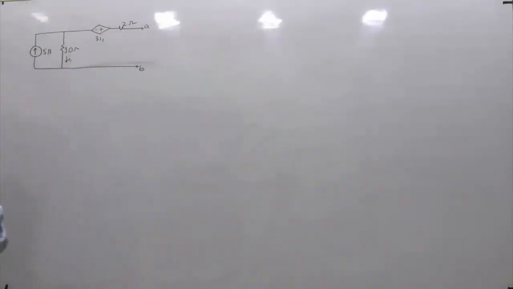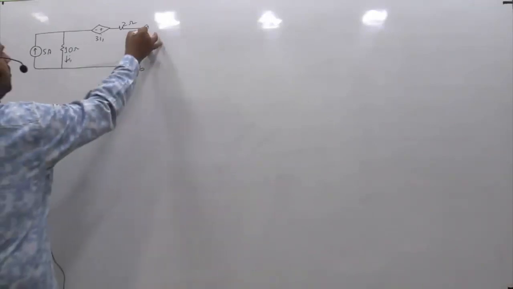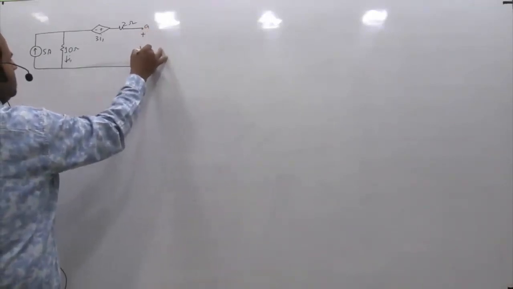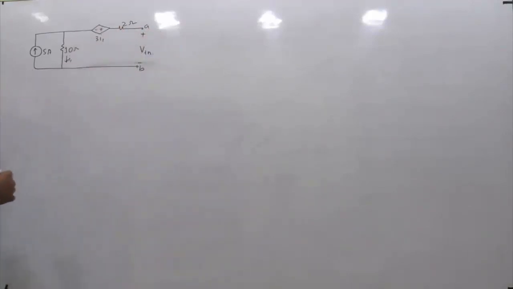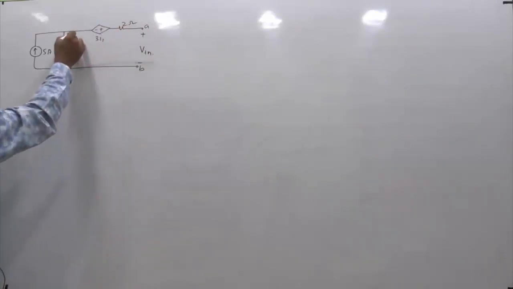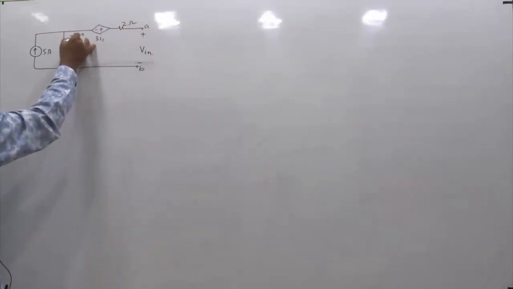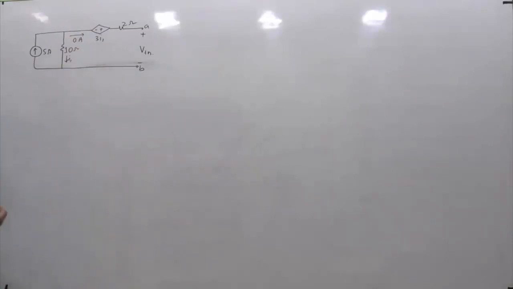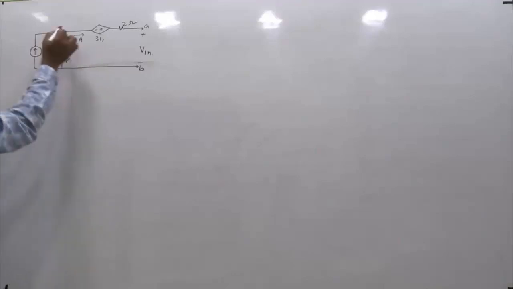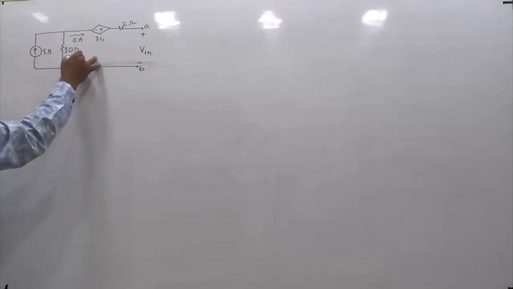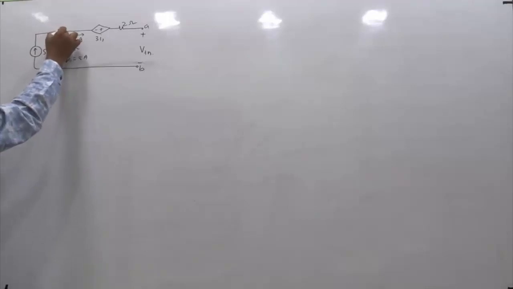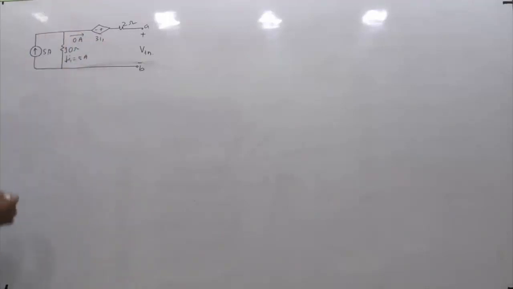To compute VTH, what is VTH actually? The output voltage from the open circuited terminal is VTH. So this voltage is VTH itself. One thing we can see, because this path is open circuit, the current in this branch is 0 amperes, because you know very well current cannot flow in an open path. So in the entire path the current is 0. If this current is 0, and this is 5 ampere, naturally I1 is equal to 5 ampere, because 5 ampere is coming, 0 is going, so this branch current is 5 amperes, isn't it? So you got the value of I1.